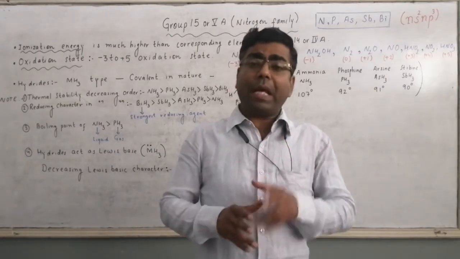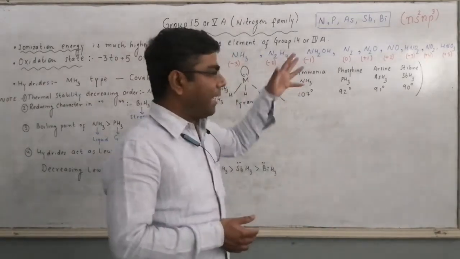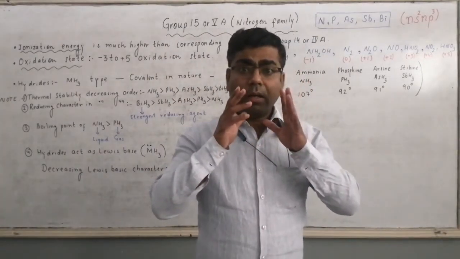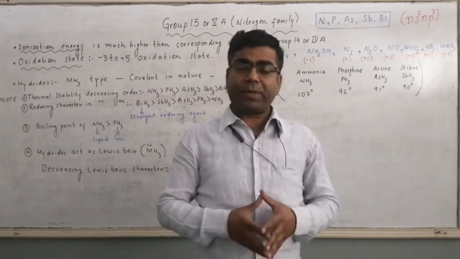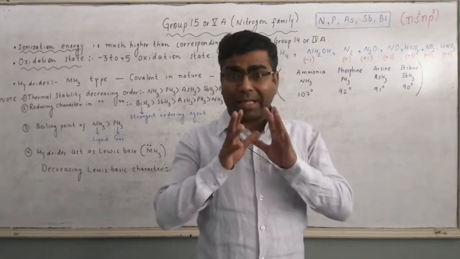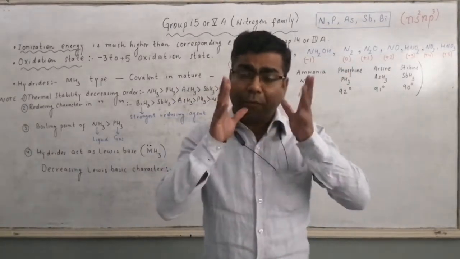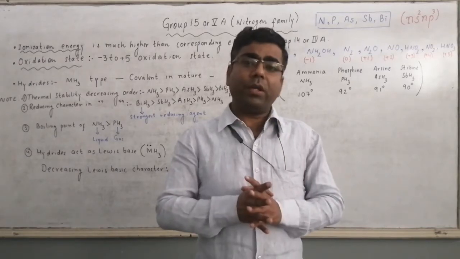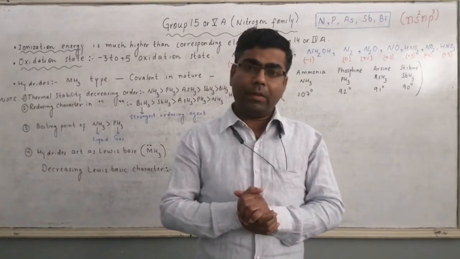In p subshell we have 2 electrons. While if we talk about group 15 elements, then there are 3 electrons in the p subshell. What is the capacity of p subshell? P subshell can accommodate a maximum of 6 electrons. And here there are 3 electrons. So here it is half filled. Half filled electronic configuration is more stable.